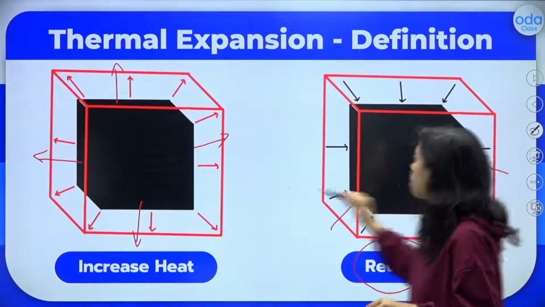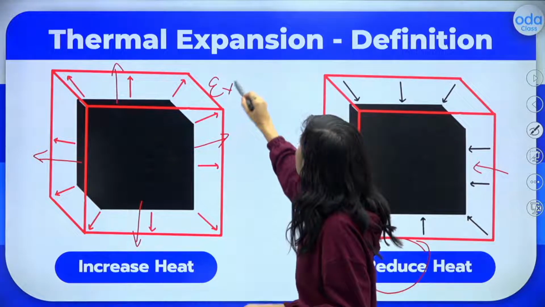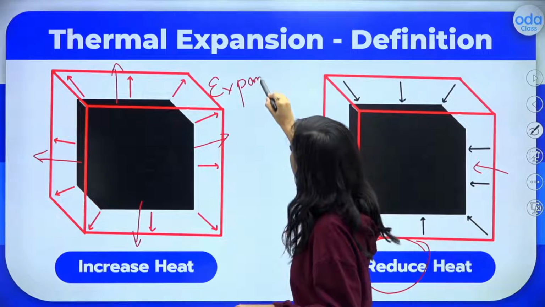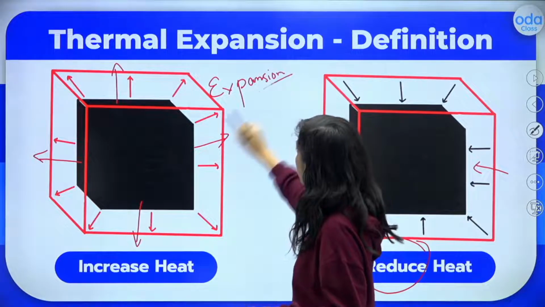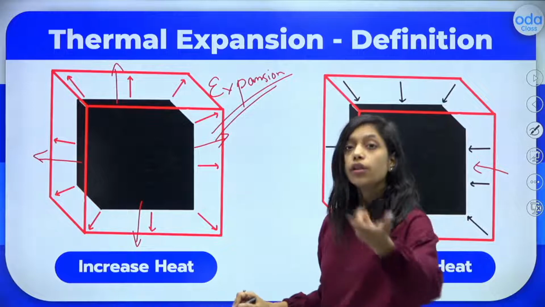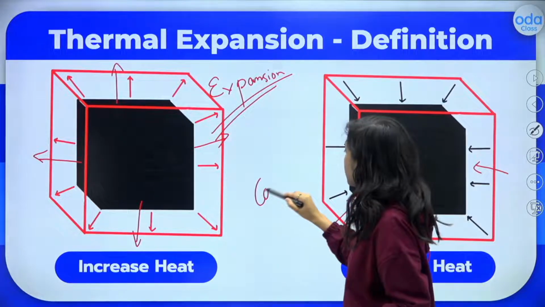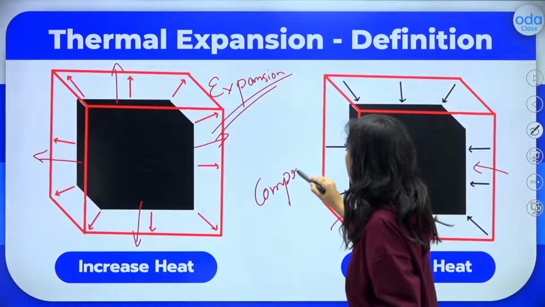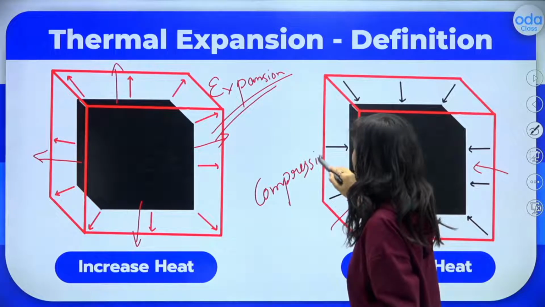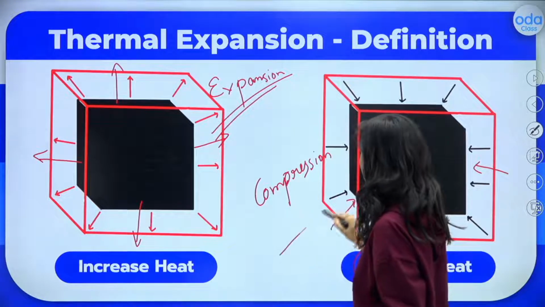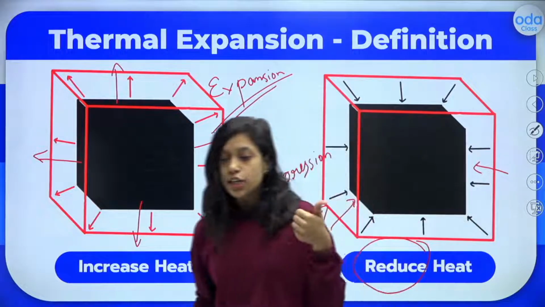The volume will compress. Here there is expansion in picture A when the heat is more, and here there is compression when the heat is reduced. Is it clear to all of you?